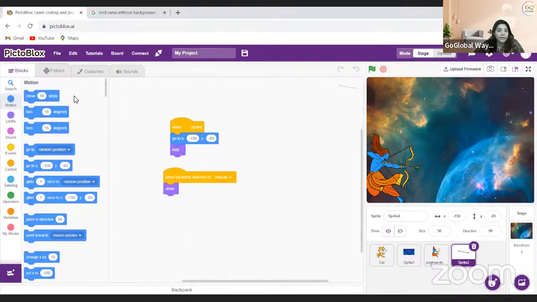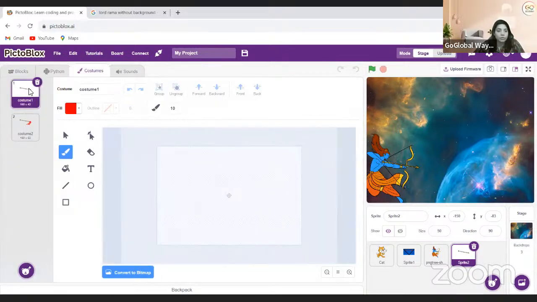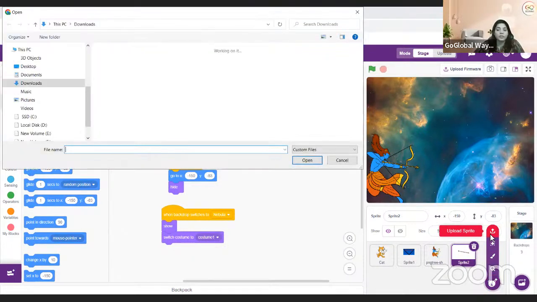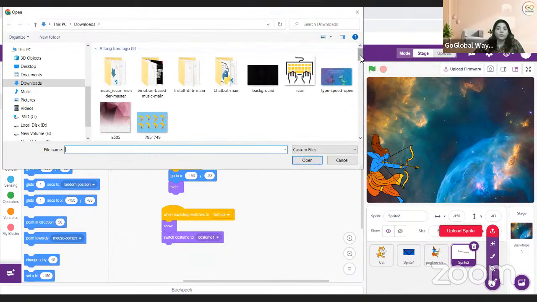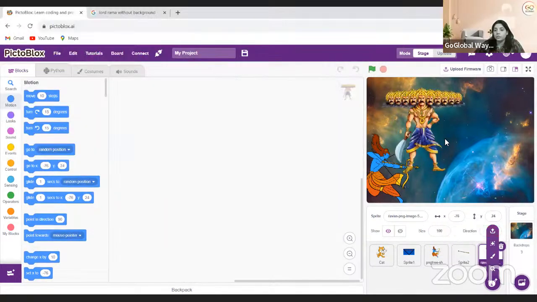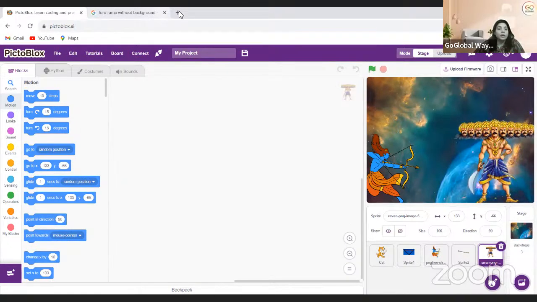Okay. Now, initially this will be the backdrop. So I will take switch costume to costume 1. So it should be costume 1. Now I have Ravan sprite also. You can take Ravan sprite exactly like this way. If you don't find it, like without backdrop sprite, I will tell you how you can find that. So this is my Ravan sprite. I'm just taking. You can come here.